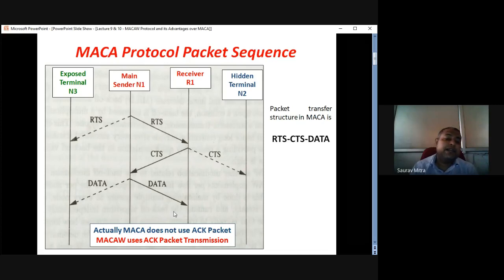ACK is actually a feature of MACA W. So I would not say that I have made a mistake last day. I told you the whole communication process, that this is the main sender N1, this is the main receiver R1. They are exchanging RTS CTS packets in MACA among each other, and N1 and R1 are forming a couple, and N1 and R1 can exchange data. So after RTS CTS is done, request to send, clear to send, the main sender N1 sends data to the receiver and the receiver receives it.